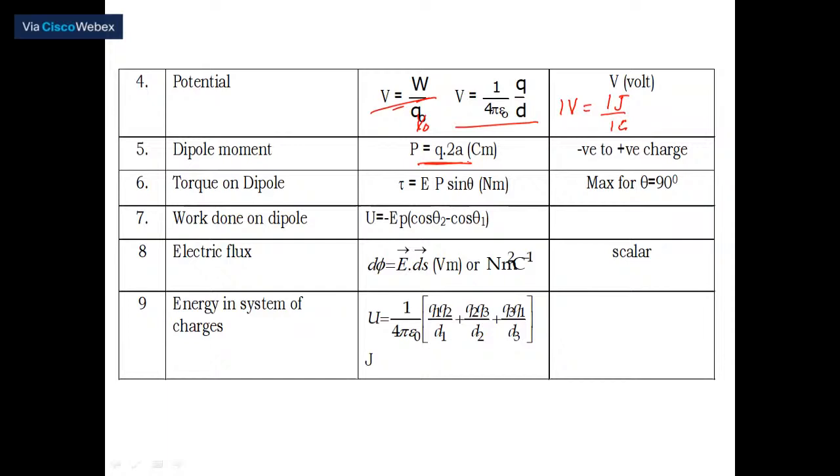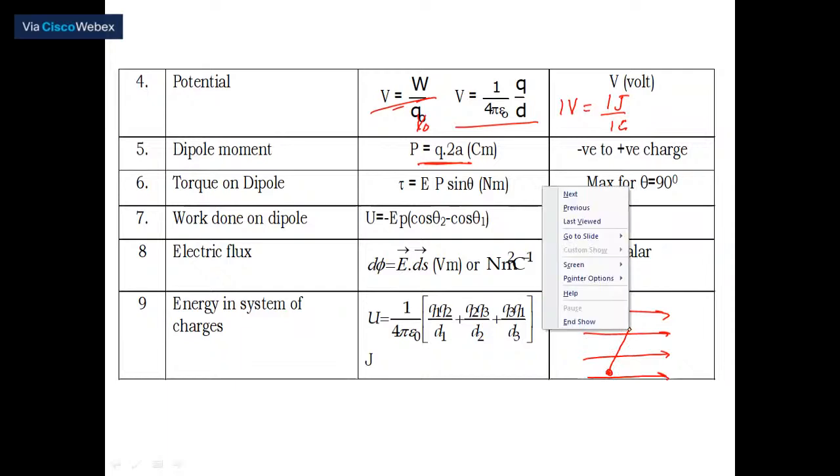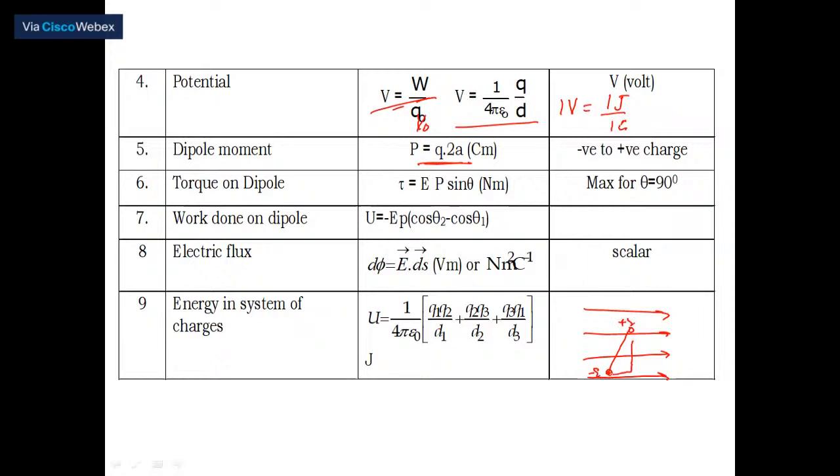Okay. So now, torque experienced by the same dipole in a uniform electric field. Let us say the electric field is acting like this. This is the first line of force, this is the second line of force, this is the third line of force, this is the fourth line of force. Suppose here is a dipole. Here is one charge, here is the other charge, so this is minus Q, this may be a plus Q. This makes an angle theta here. So this force will be in this direction, this will be in this direction. So thereby easily we'll be able to calculate.